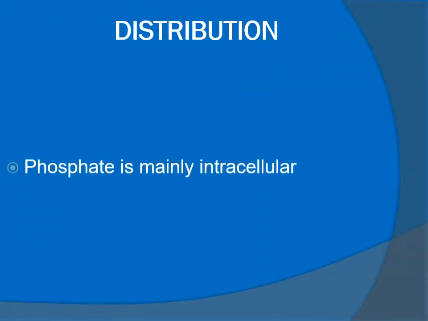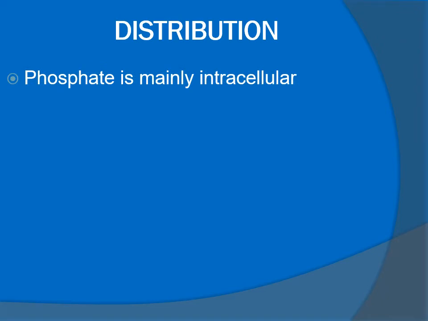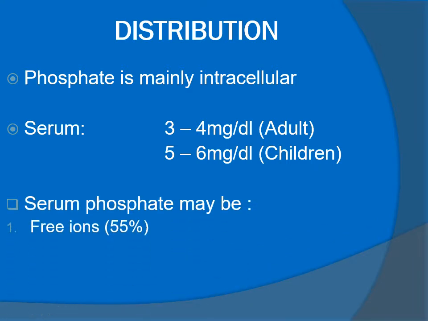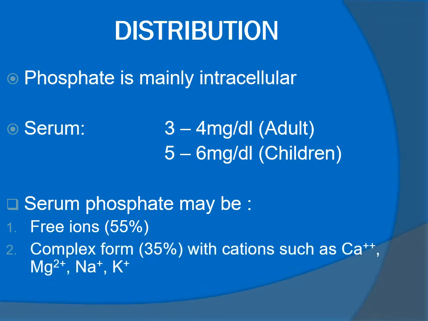Distribution of phosphorus. Phosphate is mainly an intracellular ion. In serum, phosphorus concentration is 3 to 4 mg per deciliter in adults and 5 to 6 mg per deciliter in children. Serum phosphate may be 55% free ions, 35% in complex form with cations such as calcium, magnesium, sodium, and potassium, and 10% bound with proteins.